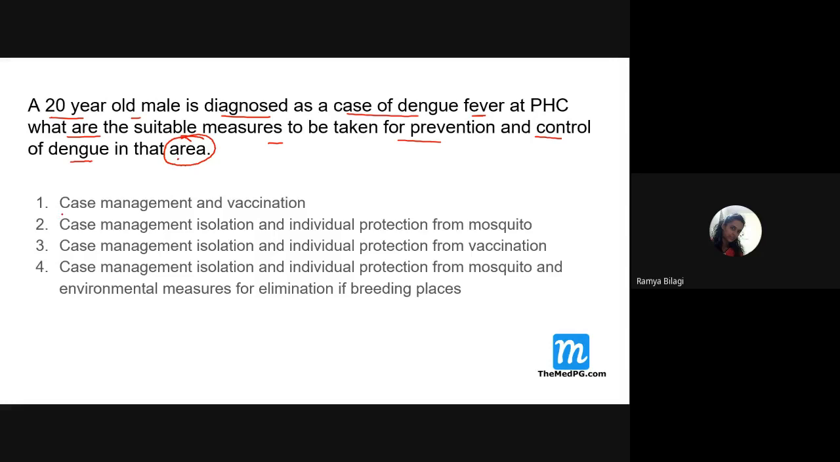Now what are the things we can think of? Look at the options. First one is case management, that means we have to treat the person, and vaccination. Vaccination may not be helpful as such in India for dengue. So the fourth one, what is the option saying? Case management by isolating the individual, and the individual should be protected from the mosquito using mosquito nets, and there should be environmental measures for the elimination of Aedes breeding places. So we are controlling the environment and taking care of the individual. These two are given in option number 4, so 4 is the right answer.